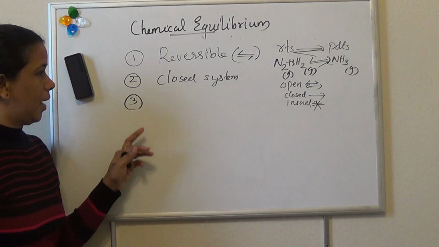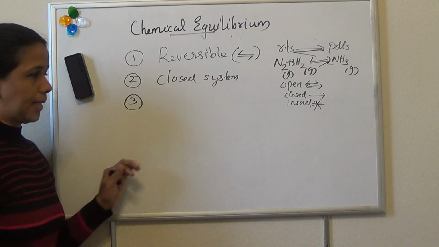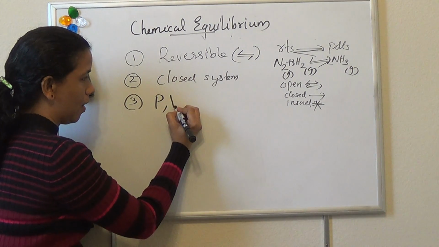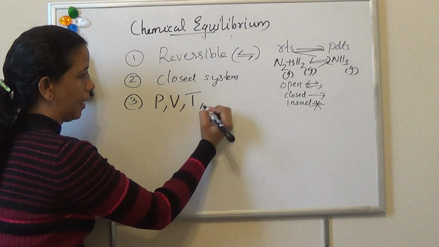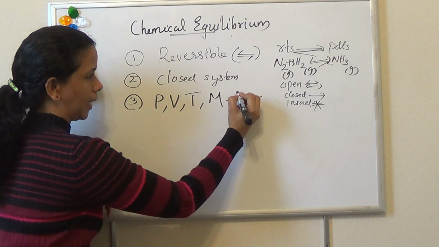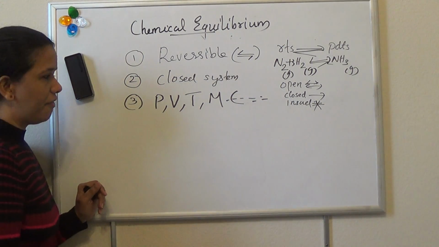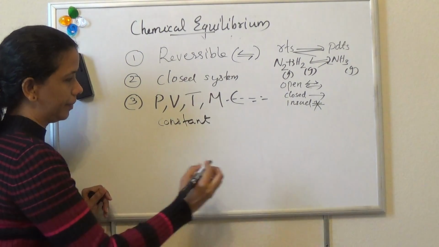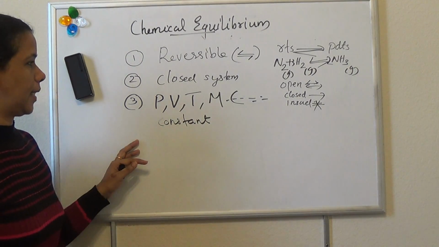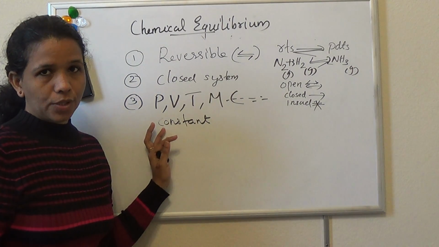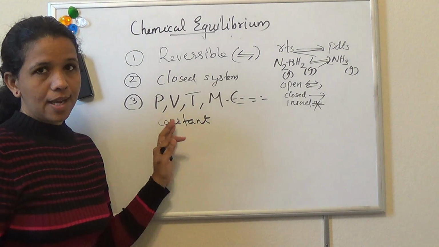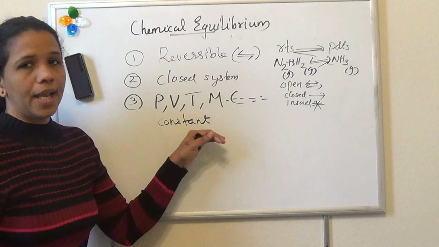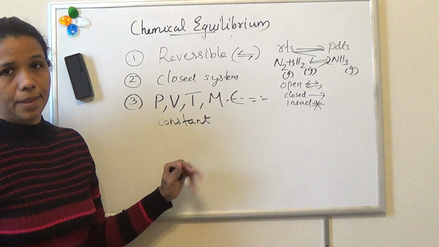Third property. All the measurable properties, the macroscopic properties like pressure, volume, temperature, mass, concentration, etc., will be constant at chemical equilibrium.